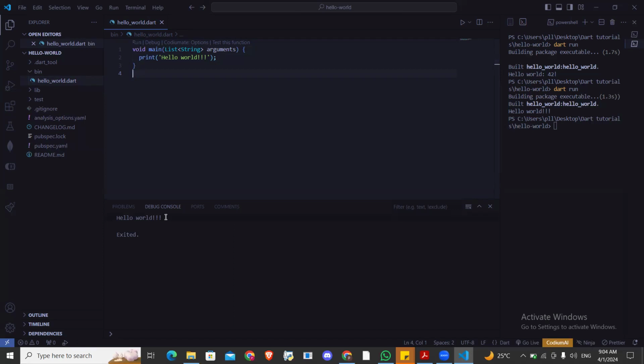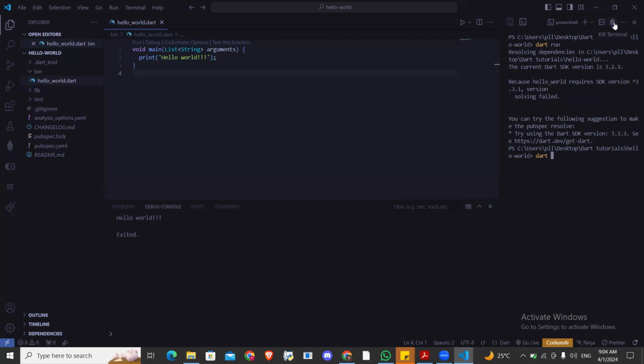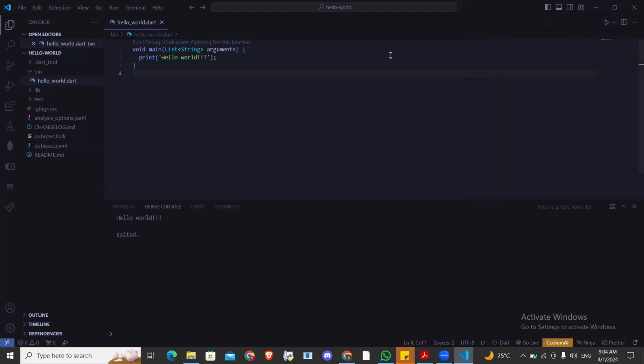So if you don't want to open a terminal, you can close this one and just use here. But the thing is, this is just for a single file. If you want to run the whole project, you need a terminal.